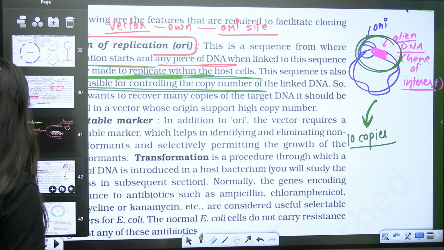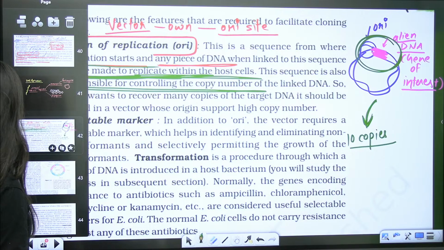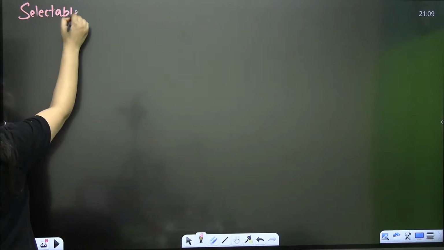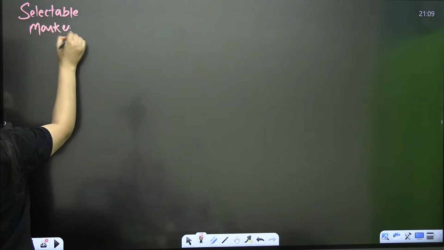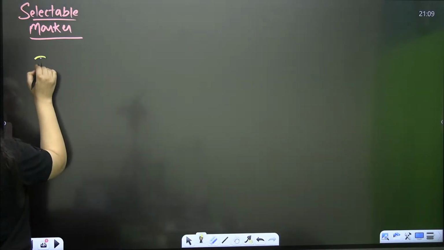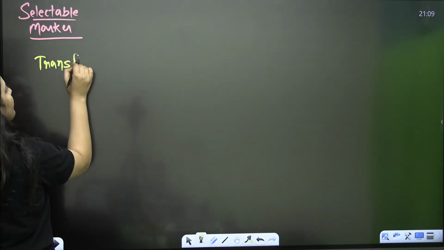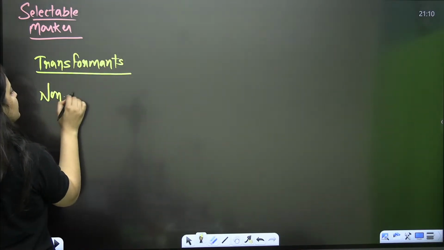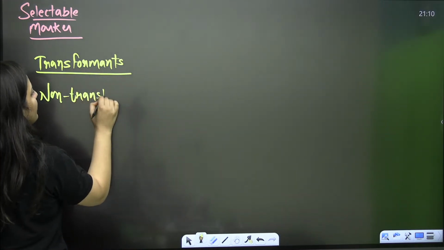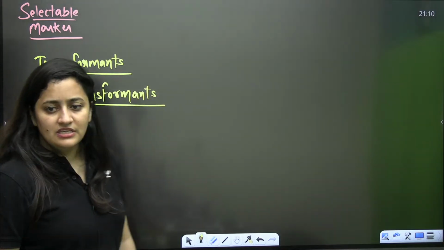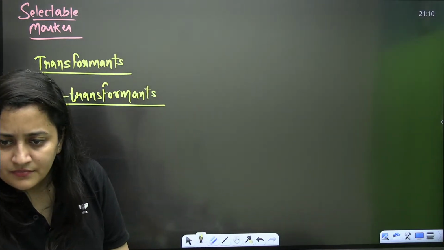Next is the selectable marker. It is interesting, and sometimes it is confusing. What is the word selectable marker? Initially I have also used this in the NCERT. The terms transformants and non-transformants were given there, no?